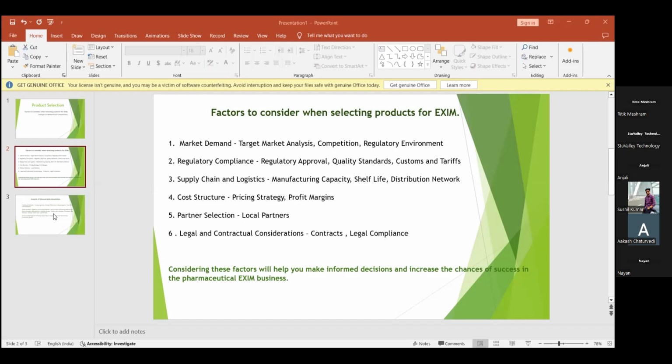And also he has to check the price of the diabetes medicine and other medicines as well, exported from his country to another country, to see if he is making some profit. So this is called the cost structure.